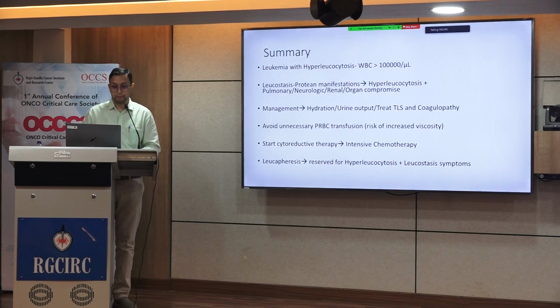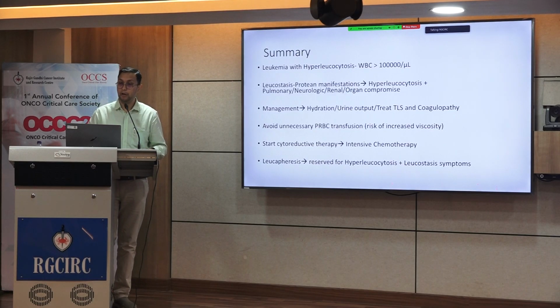So to summarize, any patient of leukemia who presents with a WBC count of more than 100,000, we label as having hyperleukocytosis. Leukostasis manifestations are non-specific, and any patient with hyperleukocytosis with any pulmonary, neurologic, or any other organ compromise would be labeled as having leukostasis.